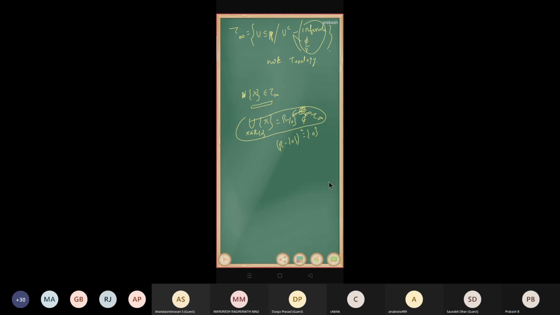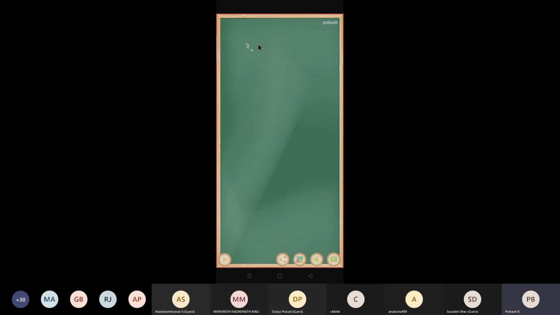So x_n is a sequence in X, and this x_n is said to converge to x if for every neighborhood of x, that means an open set containing x, that is called a neighborhood of x, there exists n naught belongs to N such that x_n belongs to U for all n greater than or equal to n naught.